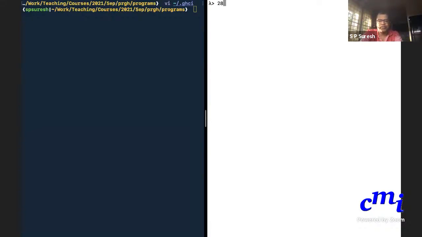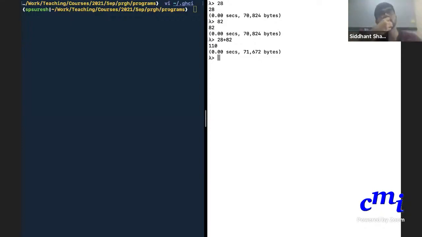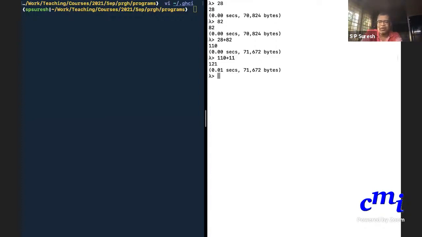28, let us say. This is not a palindrome. Reverse of 28 is 82. So try 28 plus 82. It's 110, which is not a palindrome. What is reverse of 110? 11, which is just 11. So you can now consider 110 plus 11, it's 121. This is a palindrome because it is the same when you read from left to right or from right to left. So you stop here.